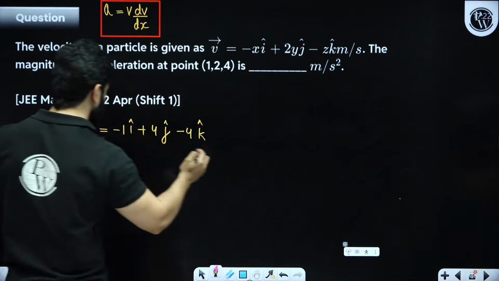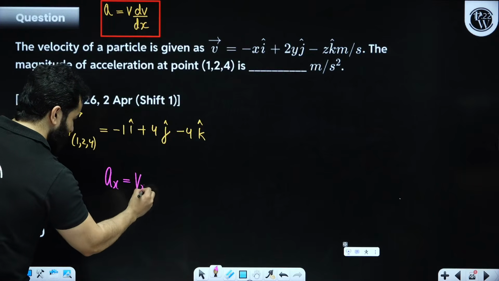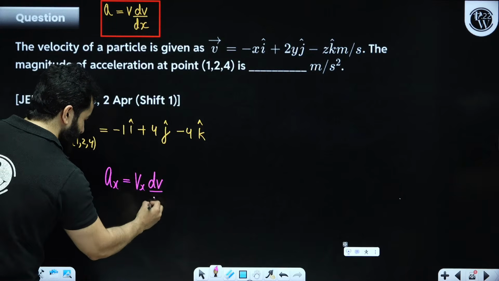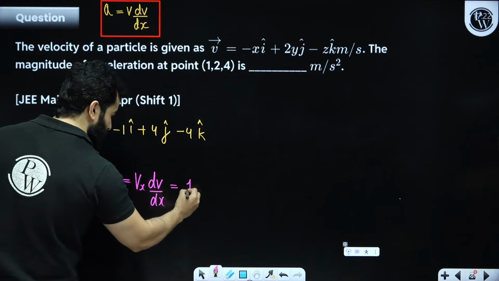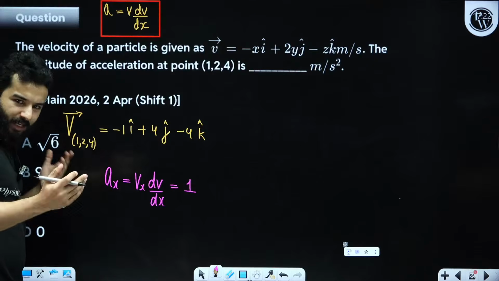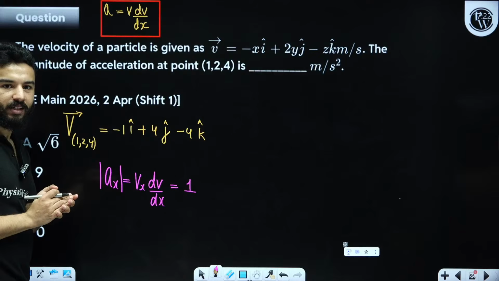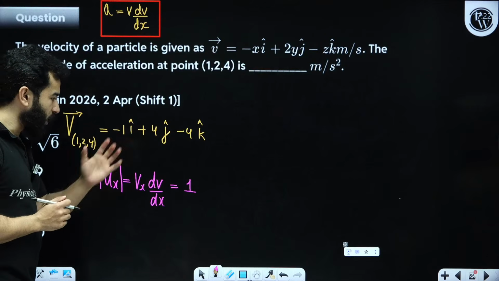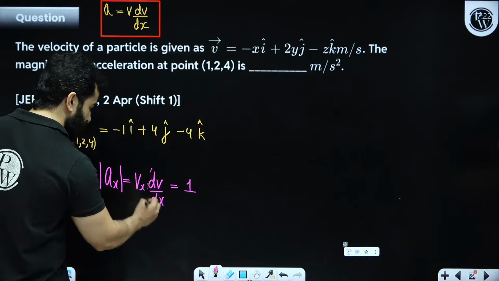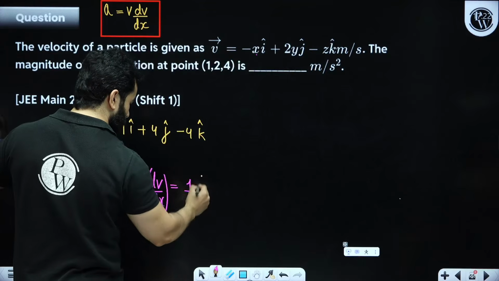So ax will become vx into dv by dx. So vx at that point is 1. Let's only talk about the magnitude. Vx is 1, and dv by dx, if you differentiate it, you again get 1.